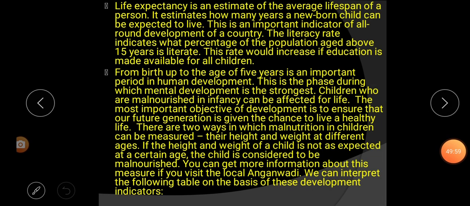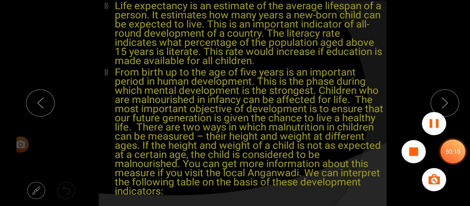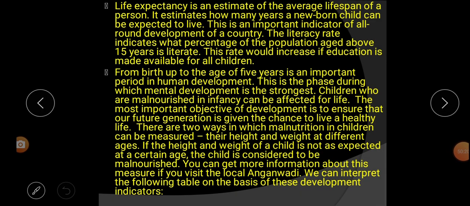Next paragraph. From birth up to the age of 5 years is an important period in human development. This is the phase during which mental development is the strongest.